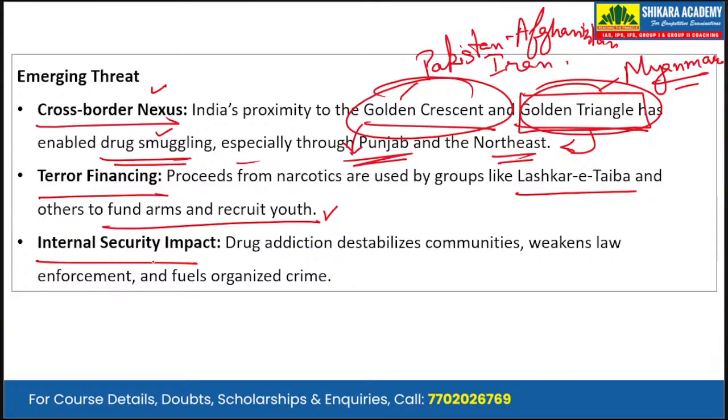Third is the internal security impact. Because of this cross-border nexus and terror financing, our internal security is ultimately getting compromised. Drug addiction destabilizes the community, because the youth become more and more dependent on drugs and turn into drug addicts. This weakens law enforcement and fuels organized crime.